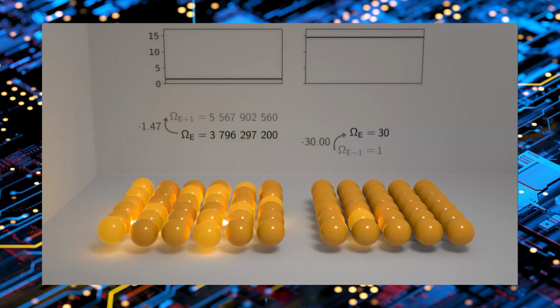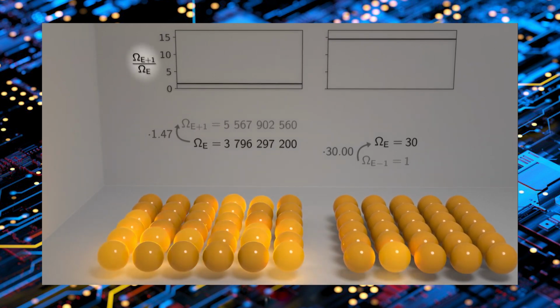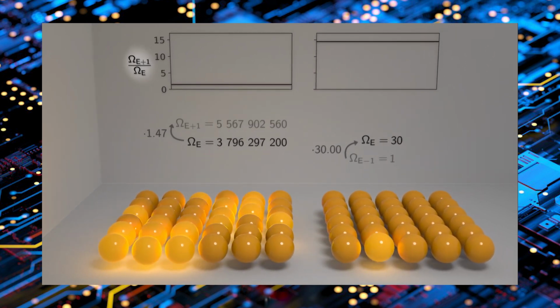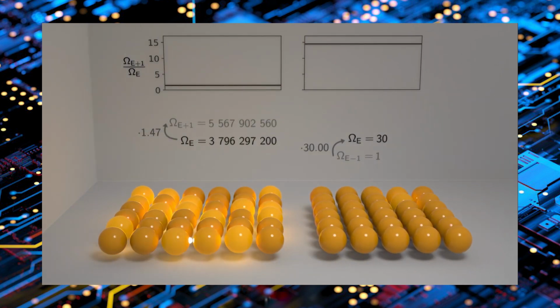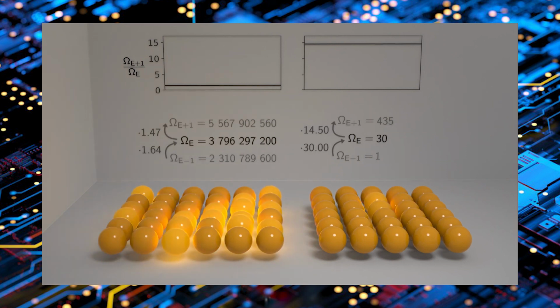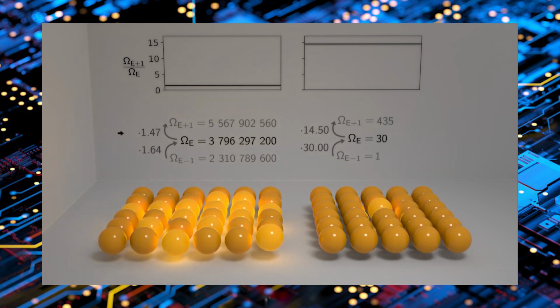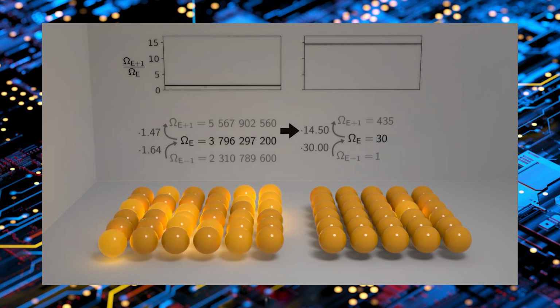Now let's check what happens if we transfer another unit of energy, and let's keep track of these factors by which the number of possibilities change in graphs. To treat both grid parts equally, I chose to plot the ratio between omega e plus 1 and omega e in both cases. So that's the change in the number of possibilities if we added a unit of energy to the left or right part of the grid. For completeness, I now also show omega e plus 1 and e minus 1 as numbers for both grid parts. So for the left part, it is this factor that we're keeping track of in the graph. And for the right part, it is this factor here.